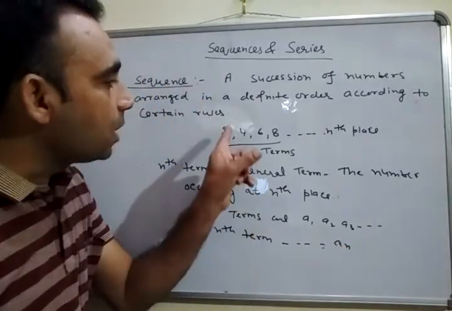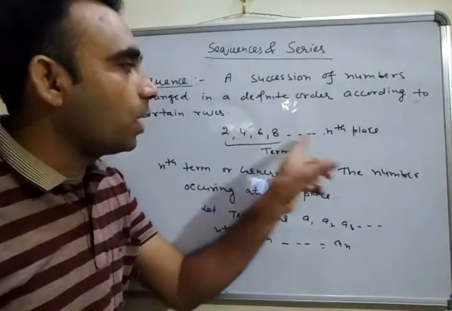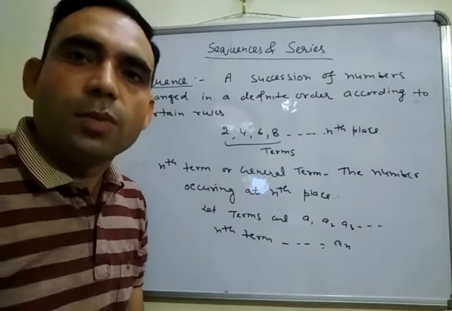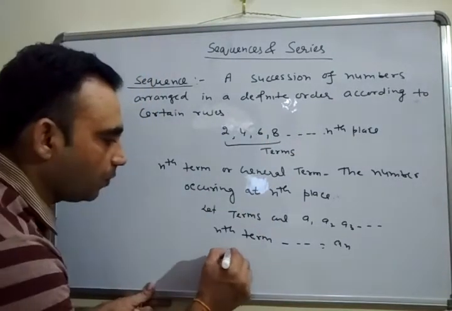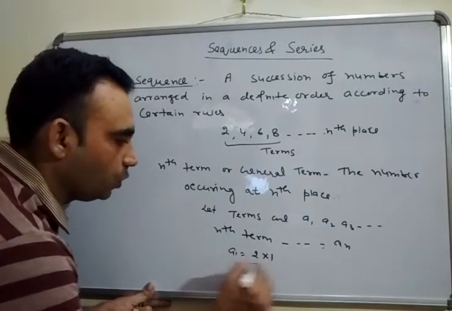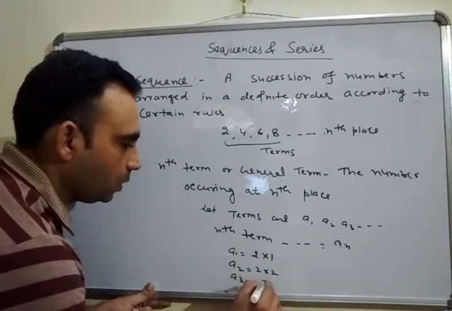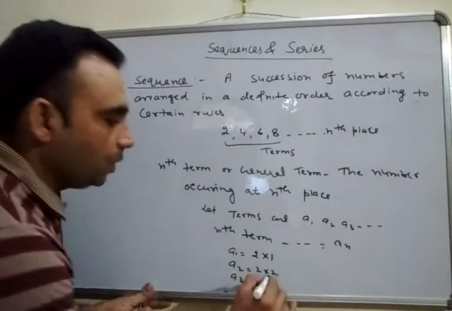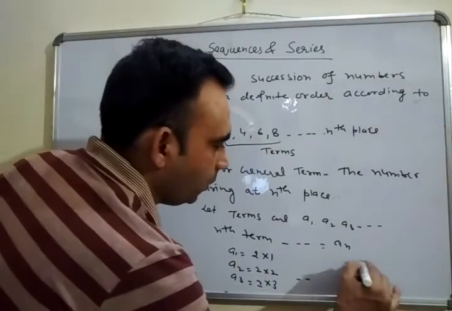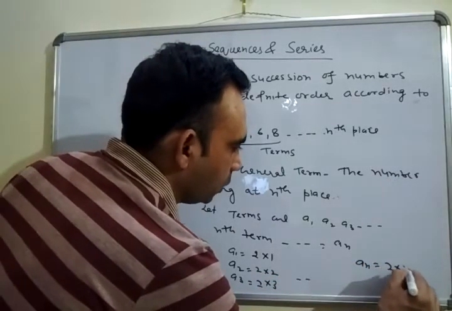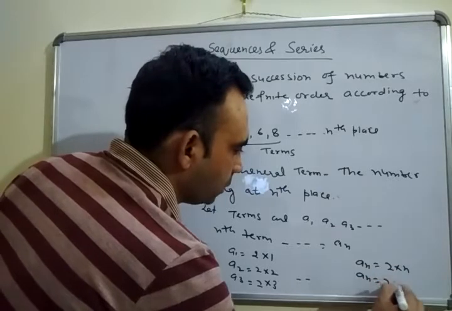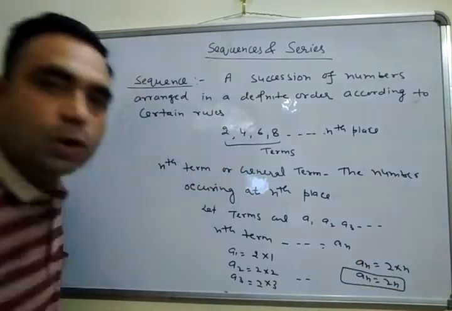The first term A1 is 2 into 1, the second term A2 is 2 into 2, the third term A3 is 2 into 3, and so on. So we may write that An is equal to 2n. This is its general term.